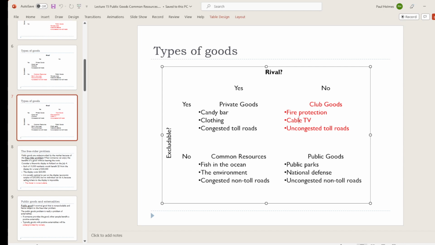If one more person uses cable TV or one more person uses Netflix, that doesn't diminish other people's ability to use it, so those things are non-rival, but they are excludable. We can stop people from using Netflix, stop people from viewing cable TV if we choose to. Fire protection's a bit of a weird one here. You might think that it doesn't belong in the club goods section, but there have been some recent stories where